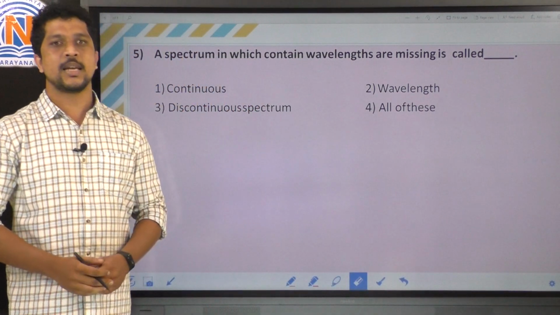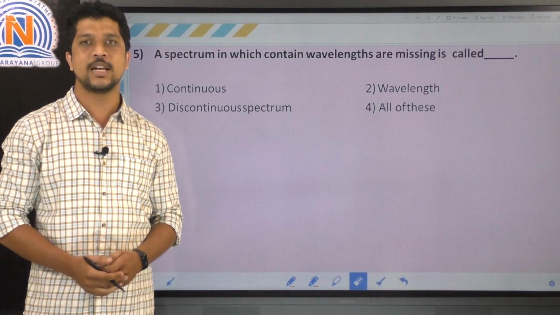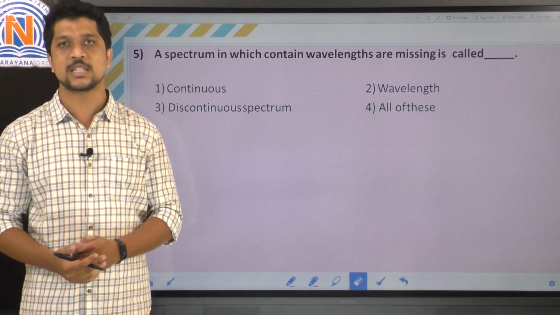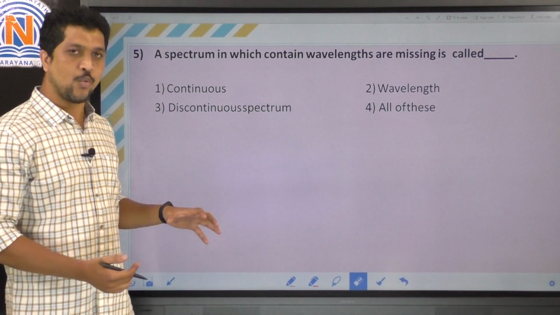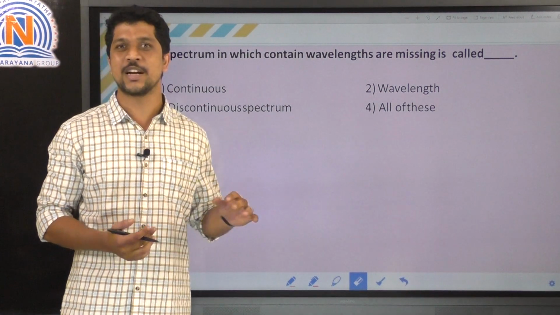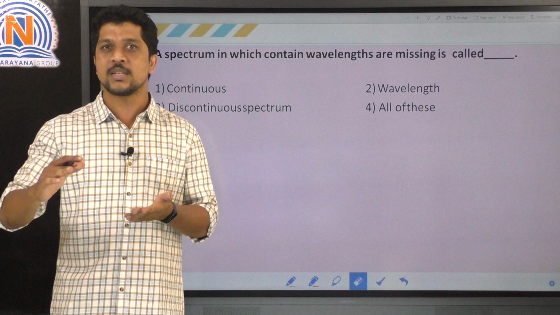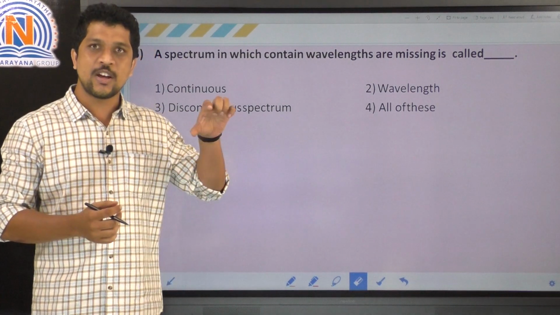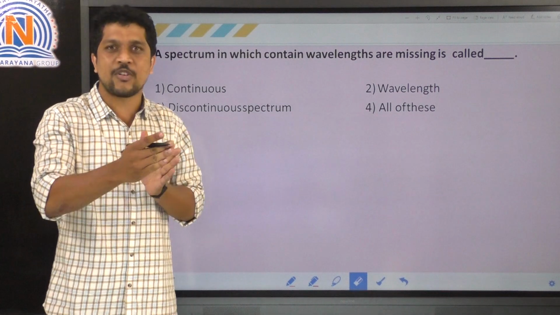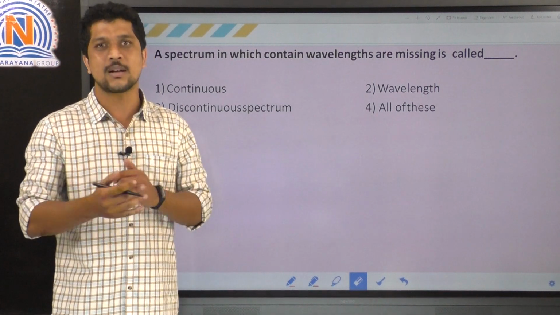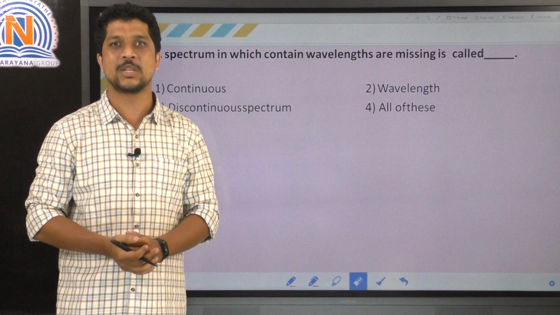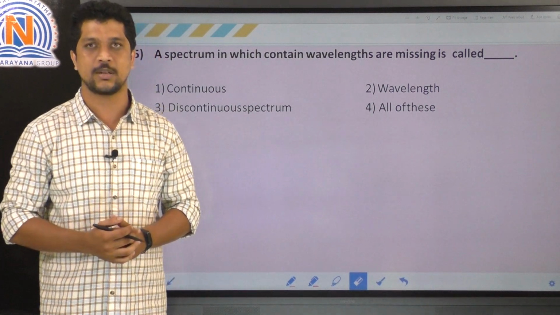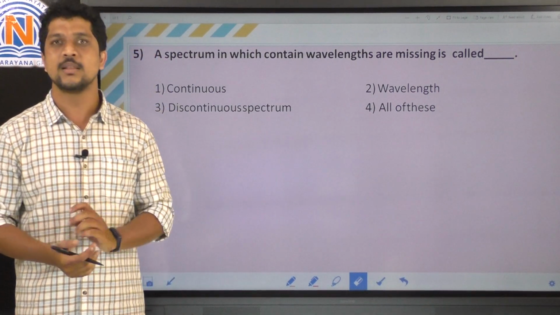Here the question is, a spectrum in which certain wavelengths are missing is called, right? Just now we have discussed continuous spectrum. In a continuous spectrum, all the wavelengths are merged and mixing, right? If any wavelengths are missing, we can observe the separation between the colors. So this kind of spectrum is called a discontinuous spectrum.